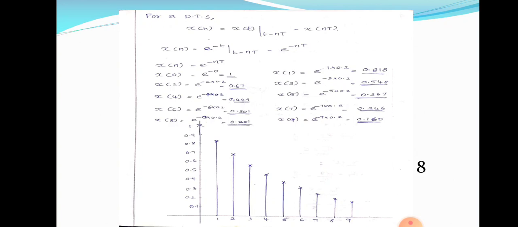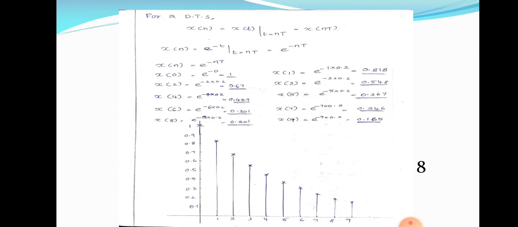Don't confuse between small letter t and capital T. Small letter t means time, capital T is the time period at which we are taking the samples. Both are different. So how can we find out x of n? We know that x of t is equal to e raised to minus t. How can we find out x of n? We can calculate x of n is equal to x of t at t is equal to nT.